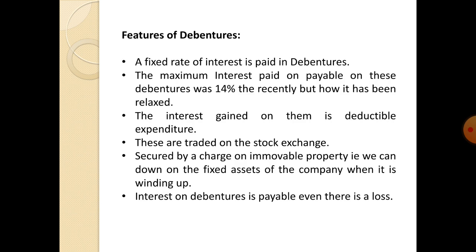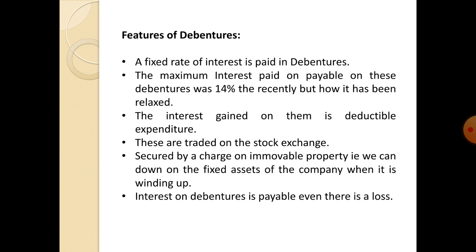In this slide we are discussing the features of debentures. The first one is that a fixed rate of interest is paid on debentures. The persons who buy the debentures are called debenture holders. The company will pay them a fixed rate of interest for their investment in debentures.